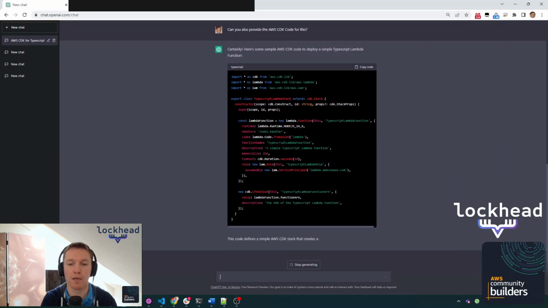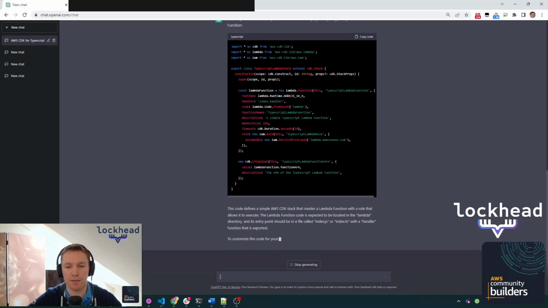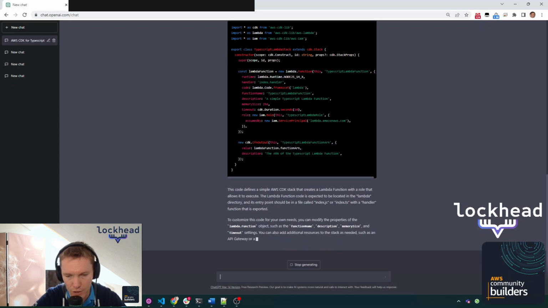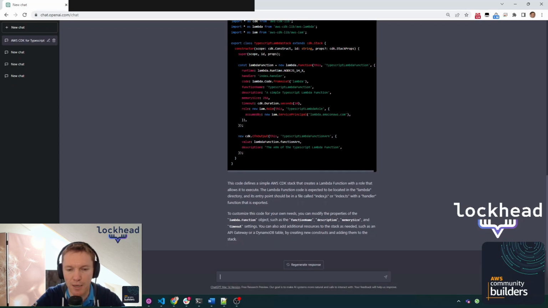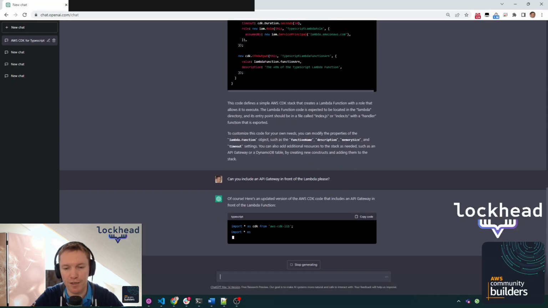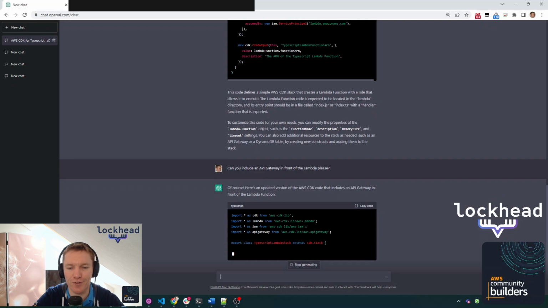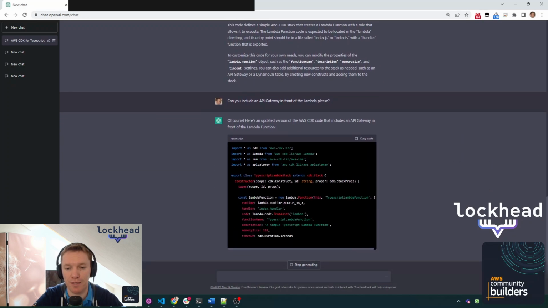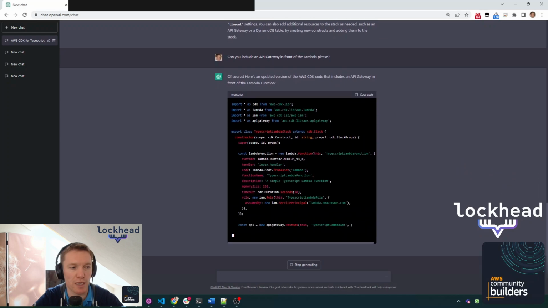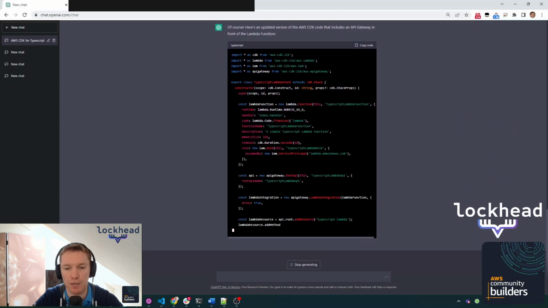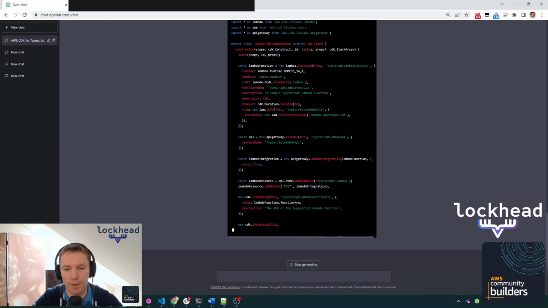As the next thing, my idea was, okay, after having the Lambda function, let's now go ahead and add an API Gateway into that. ChatGPT understood that question. So I don't know if it's a she or a he, right? So let's go with she for the next few minutes. So she was able to build the CDK code for us and write the CDK code so we can directly use that then to provision the infrastructure.